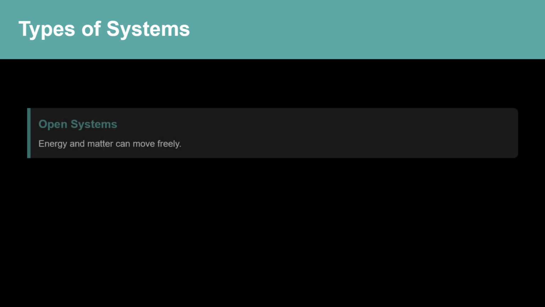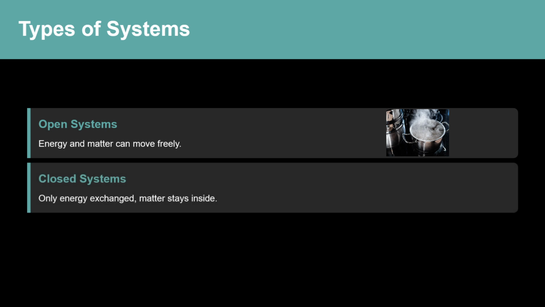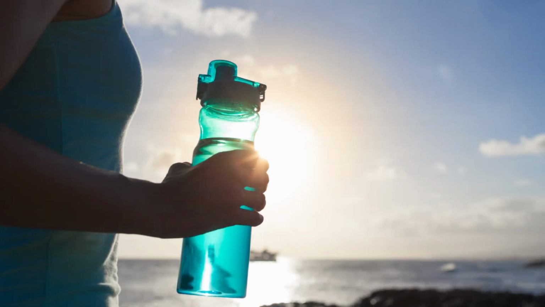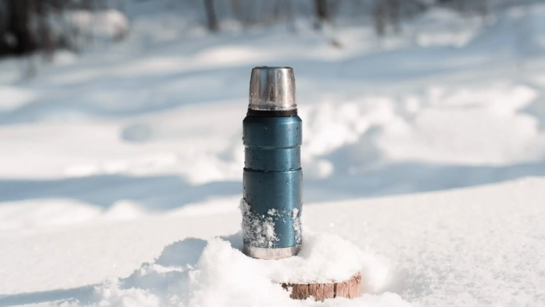Systems can be classified based on how they interact with their surroundings. In open systems, both energy and matter can freely move between the system and surroundings, like with a boiling pot without a lid. In closed systems, only energy can be exchanged, but matter stays locked inside, like with a sealed water bottle that you heat up. Isolated systems are the most restricted type. Neither energy nor matter can get in or out, like with a perfect thermos flask.